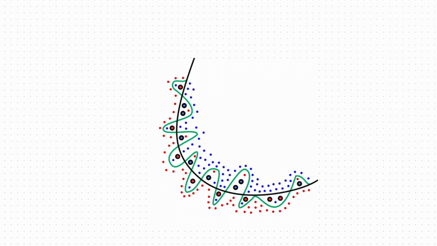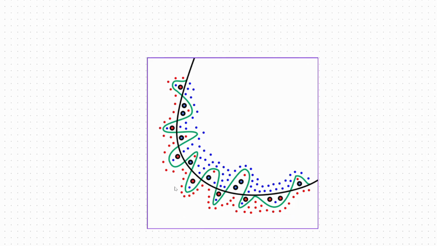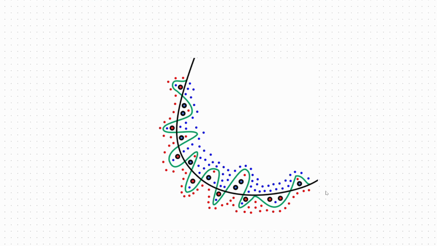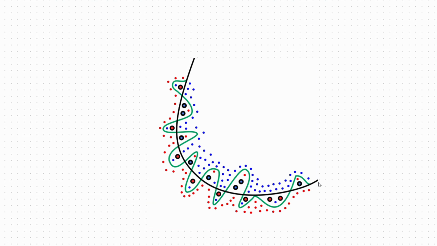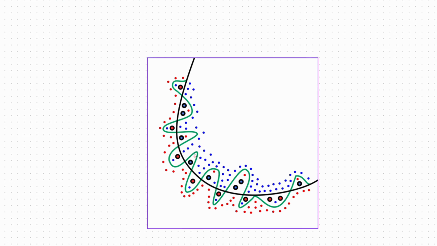Now, what is overfitting? We see over here that we have a few data points, the red data points, the blue data points, and then we also have some red in black circle data points. Ideally, the model should have created this black line, which means that the model is just creating a classification solution where on one side there are blue data points and on the other side there are red data points.